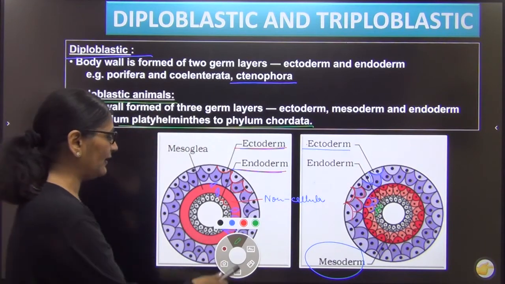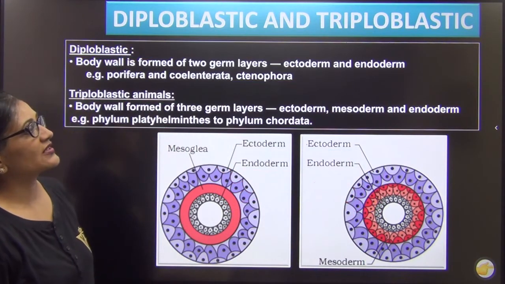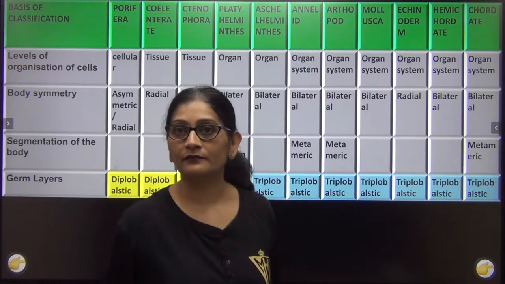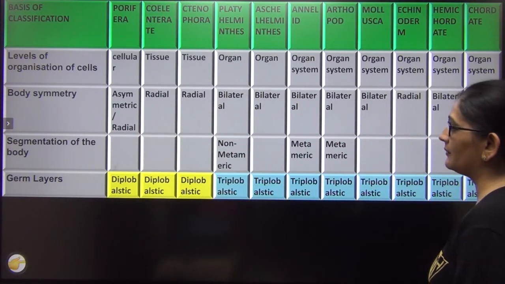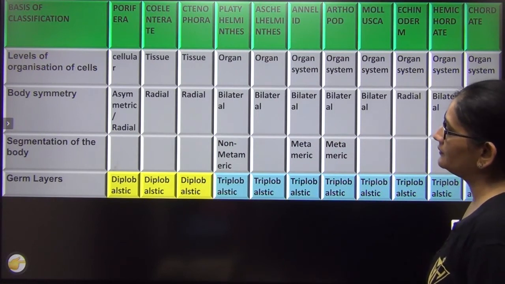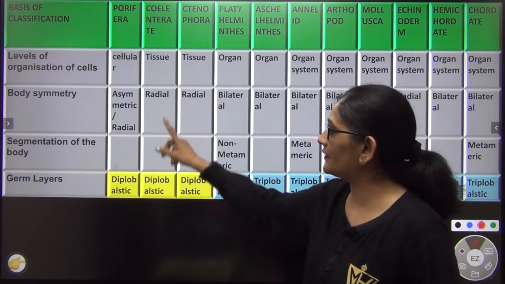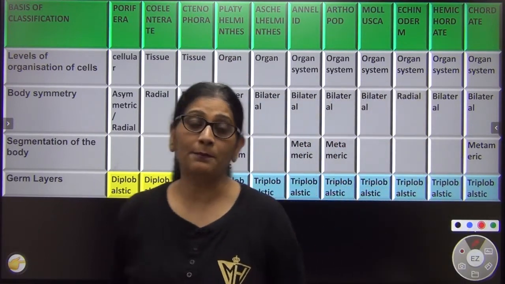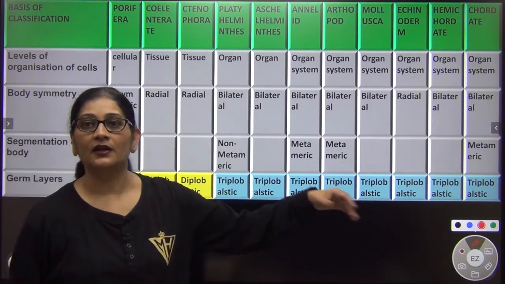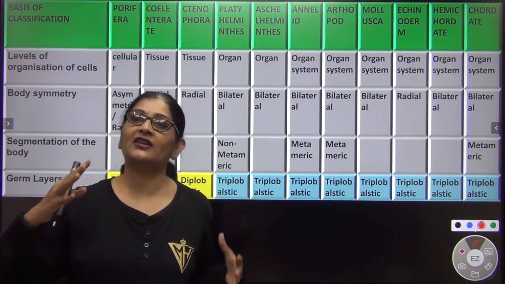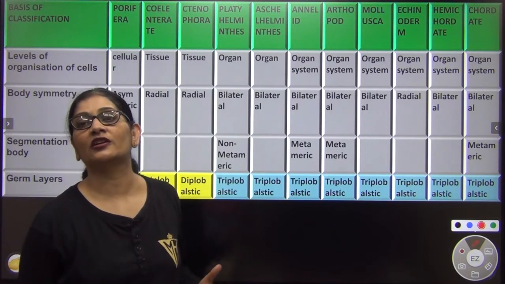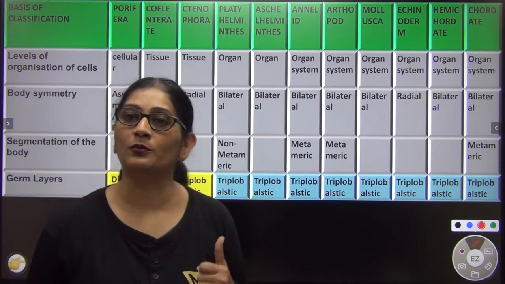Right? So let us see what I am trying to tell you. So this is about the germ layer. So come here. Look at this germ layers. Porifera is diploblastic. Coelenterate is diploblastic. Ctenophora is diploblastic. From Platyhelminth onwards till us, the body का जो cells है, it is arranged in 3 layers, and thus such a body organization is called as triploblastic.